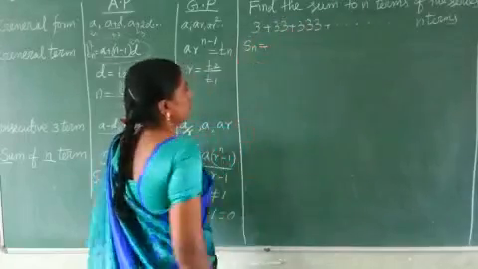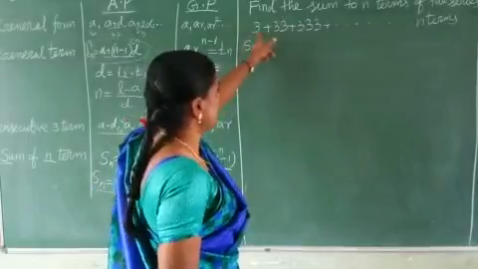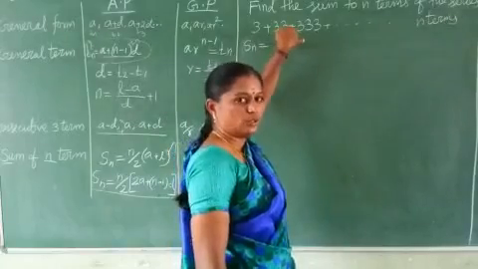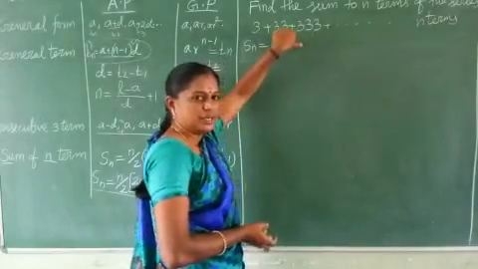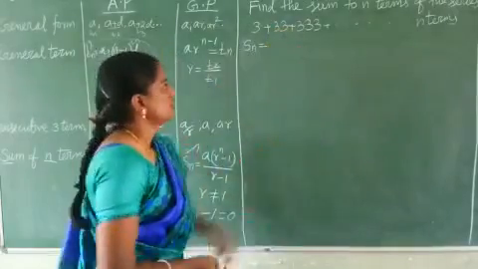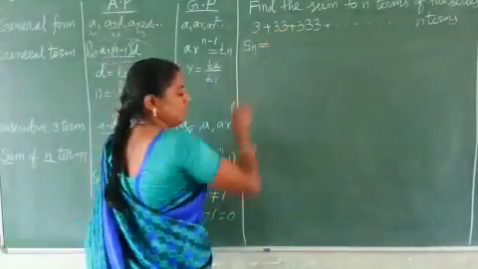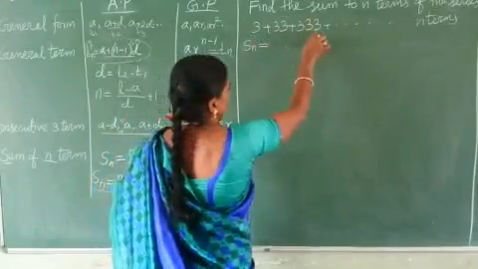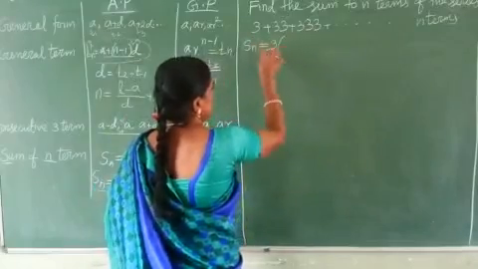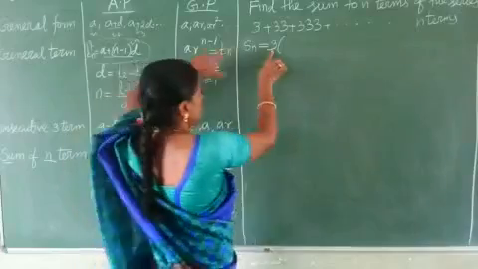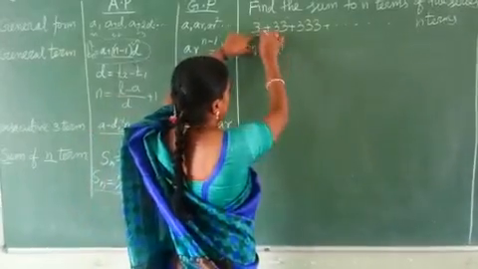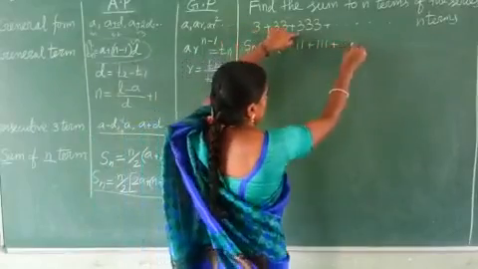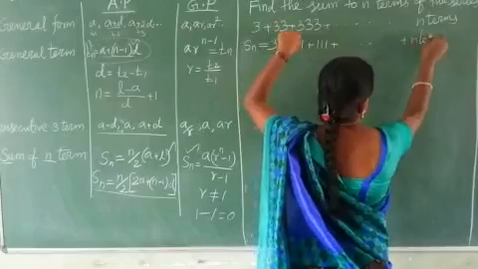Sn is equal to... is it an AP? Check whether the common difference is equal or the common ratio is equal. No, so this is not an AP or GP. So we want to make it an AP or GP. How do we do that? Here all are multiples of 3, so we take 3 common outside. What remains is 1 plus 11 plus 111 etc. up to n terms.